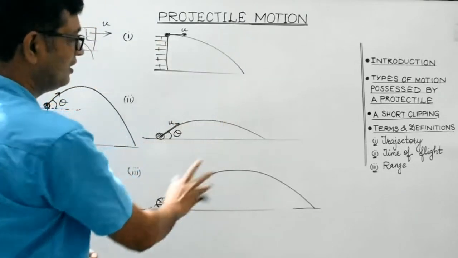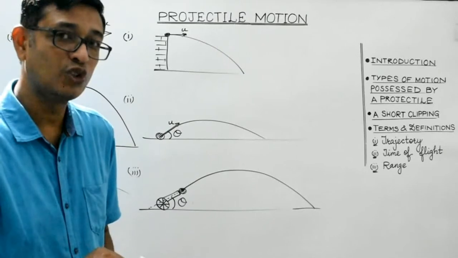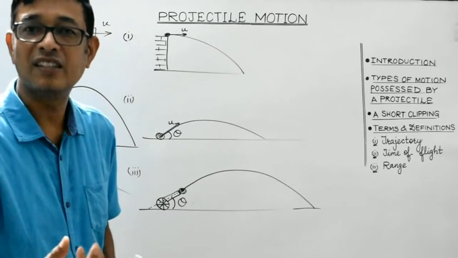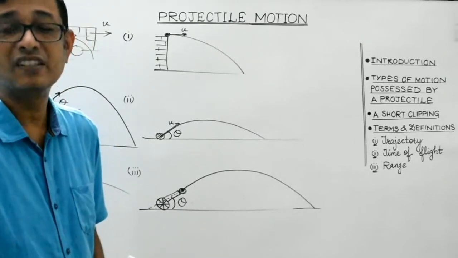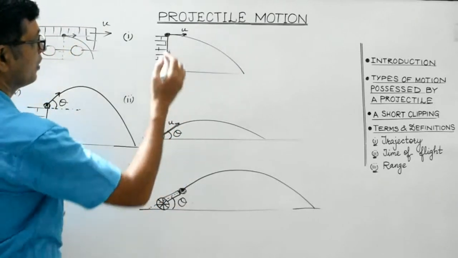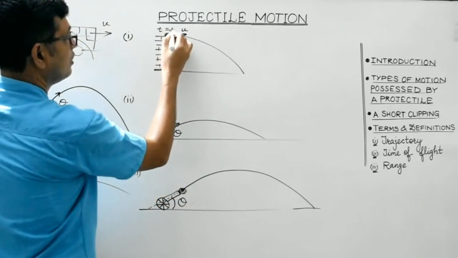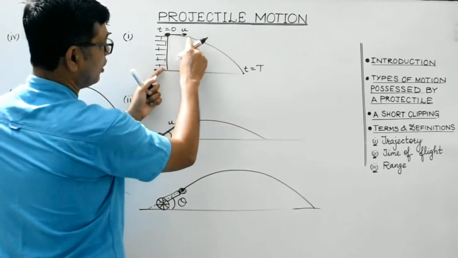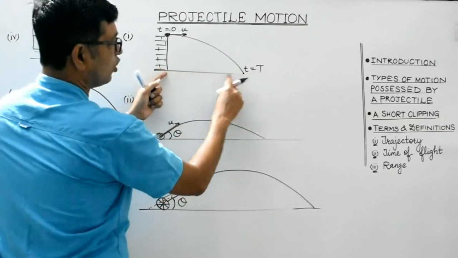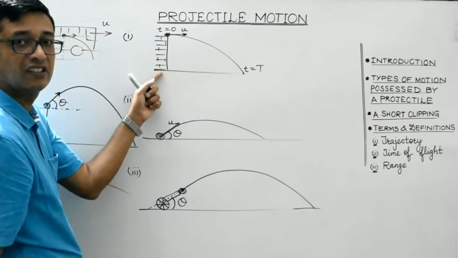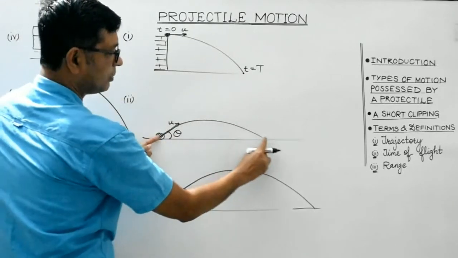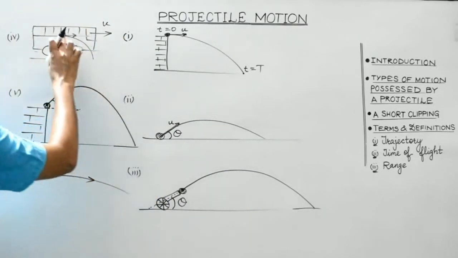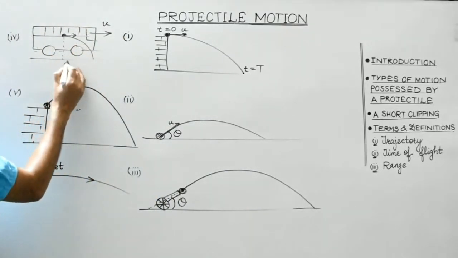And remember, students, in all these cases, the body is covering some horizontal distance as well as some vertical distance. So, projectile motion is an example of two-dimensional motion. Look, from this time to this time, during which the projectile remains in air, the body is following this path. So, it will cover this horizontal distance and this vertical distance, isn't it? Here also, the vertical distance covered is 0, but the horizontal distance is covered as this one. So, here also, it is covering this vertical distance, and this is the horizontal distance.